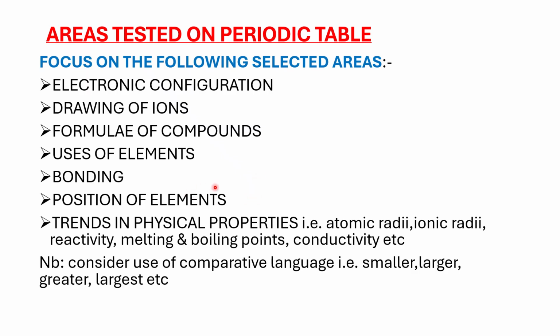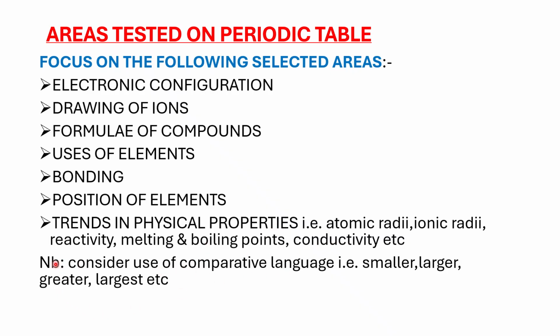At times you are given characteristics of an element, for example the group and the period, and then you are told to show the position of this element. It's one of the simplest questions, by the way, in chemistry, and I want students to score this very easily. Another thing we are going to look at is the trends in physical properties, and these include atomic radii, ionic radii, reactivity, melting and boiling points, and conductivity of various elements.